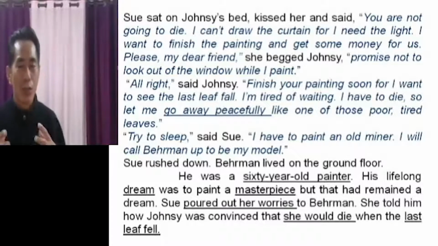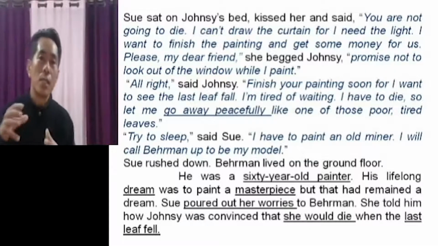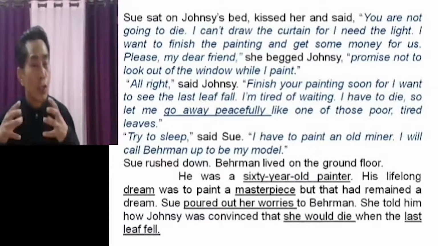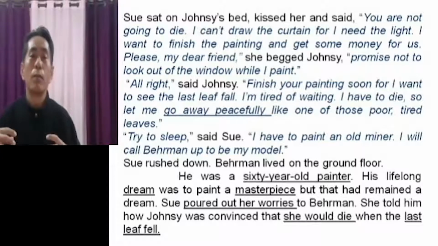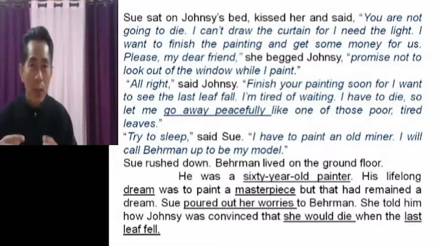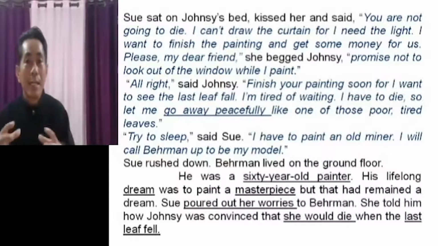Got it? So, Sue, what did she do? She just sat beside Johnsy's bed. She kissed her and she said, "You are not going to die." So she was encouraging, giving lots and lots of positive energy. And she said that she wanted to finish the last painting so that they would get some money. Yes, they have to earn their livelihood.